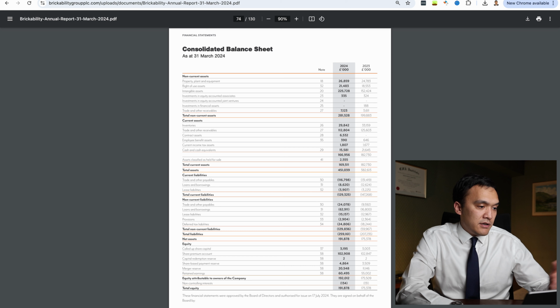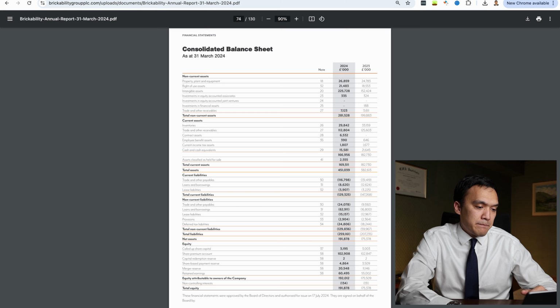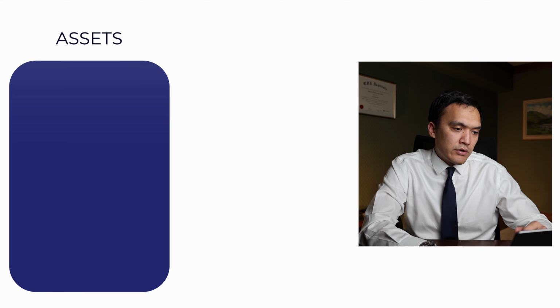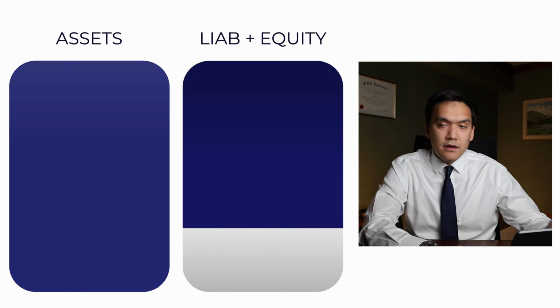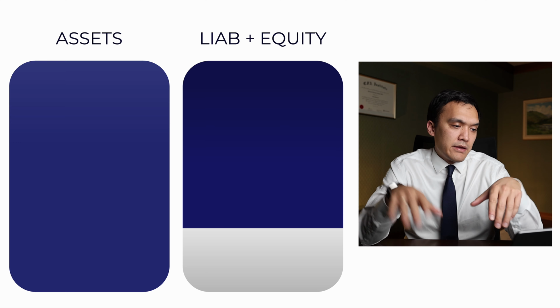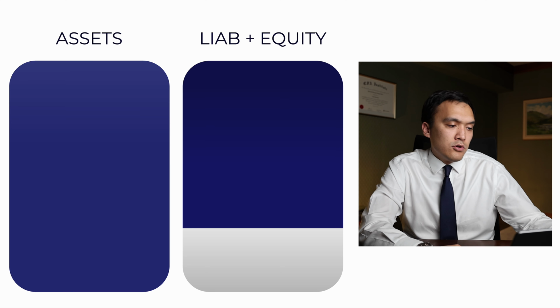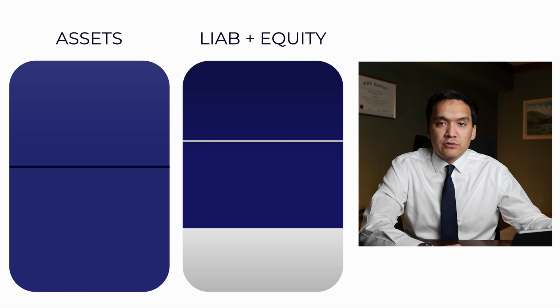So if we compare the consolidated balance sheet with the balance sheet we saw for our lemonade stand, it looks much more complicated, but I want to simplify it for you. So let's have a look at our assets and how they are equal to our liabilities plus equity. You remember, a balance sheet is a photo of a company. And if we were to take a photo of Brickability Group, what would we see in long-term assets?